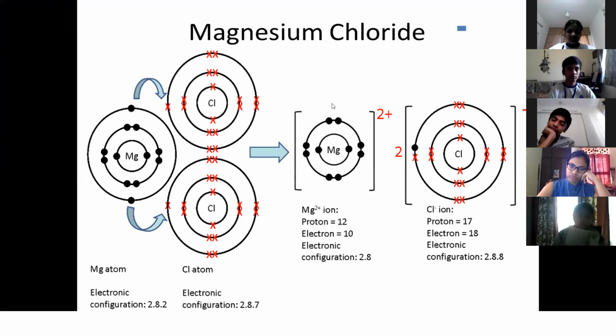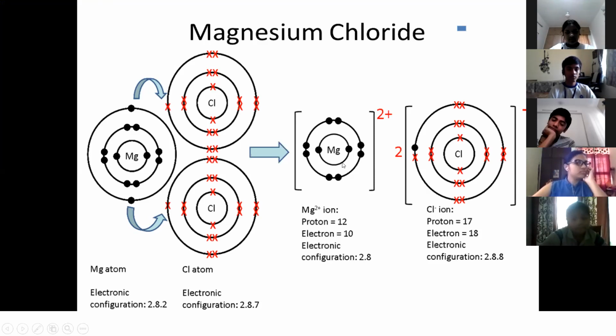We all know that MgCl2 is the formula of magnesium chloride. If I ask how MgCl2 is formed, you will say magnesium valency is 2 and chlorine valency is 1, so crisscross you will get MgCl2, right? But here you have to show that there is an ionic bond formation between magnesium and chlorine.